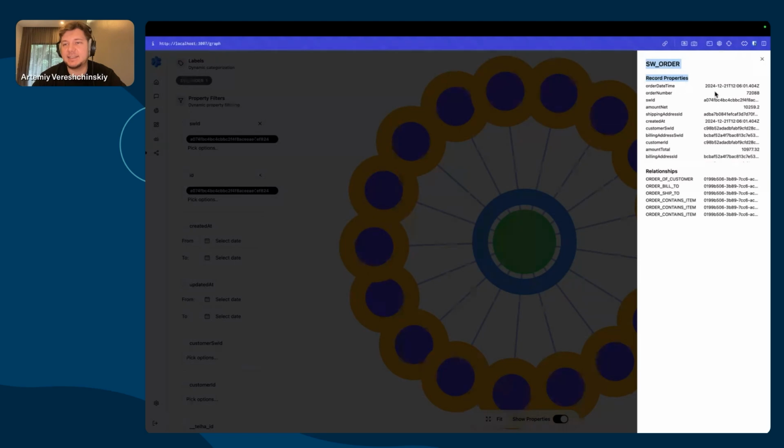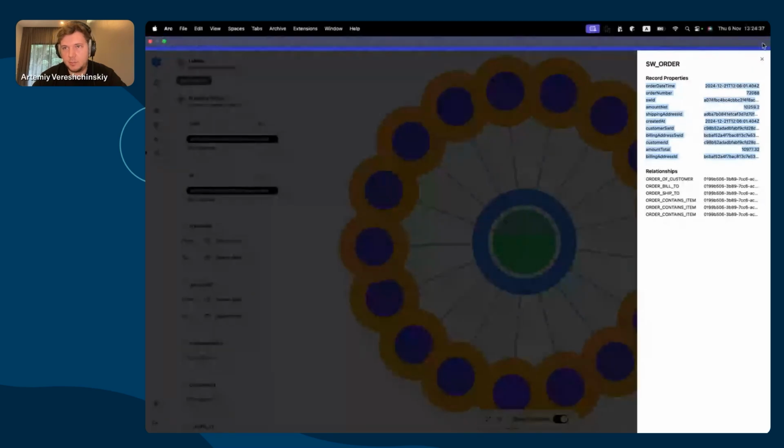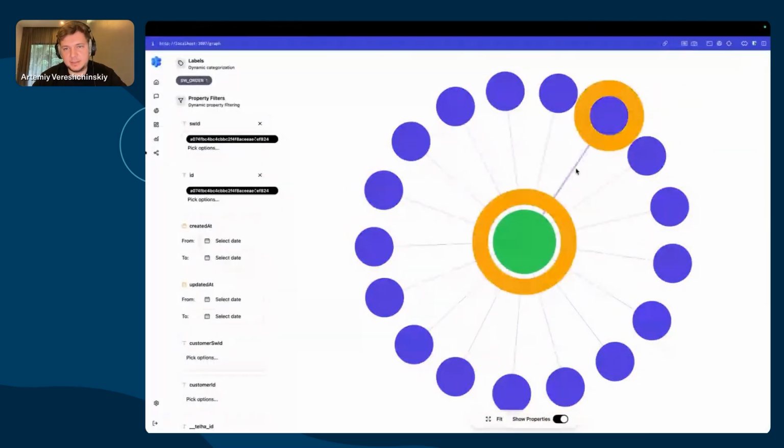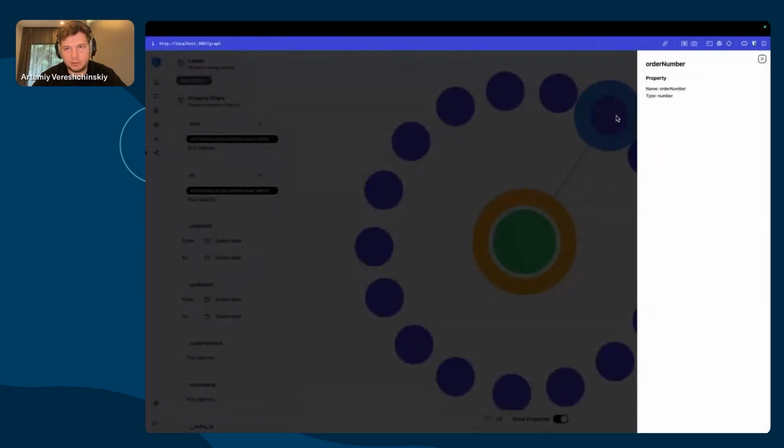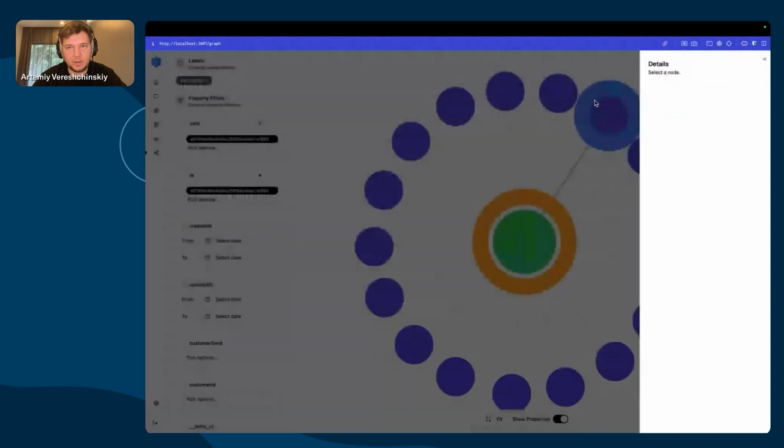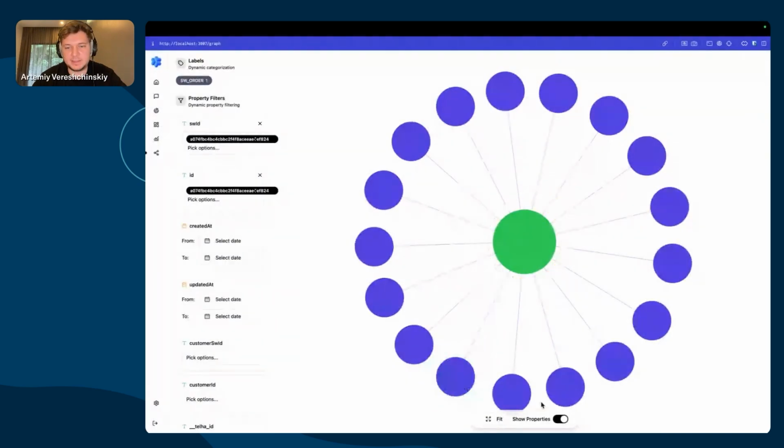This order contains all its own properties as in a classical LPG. But at the same time, it is connected to hyperproperties with type and name, having all of this as metadata guardrails, which help us identify subsets dynamically for any incoming data.